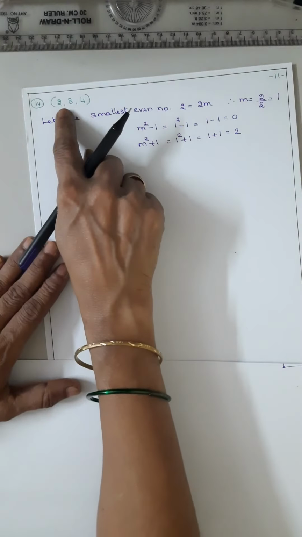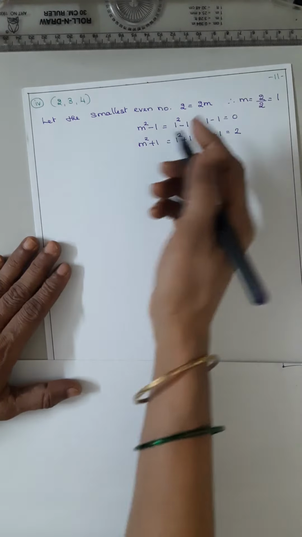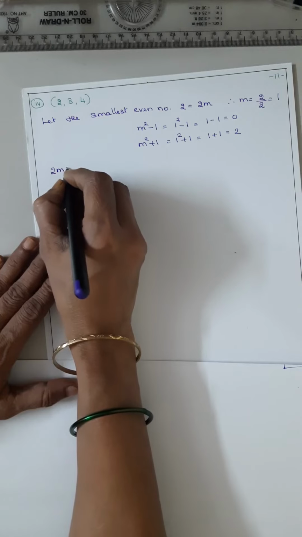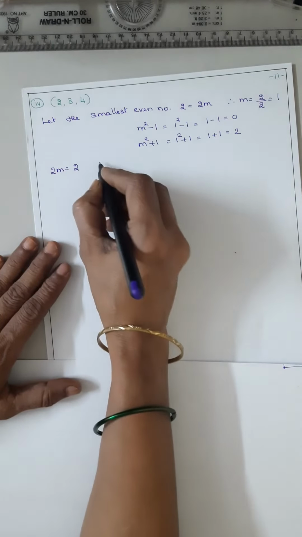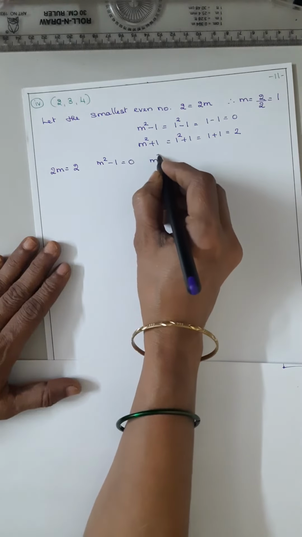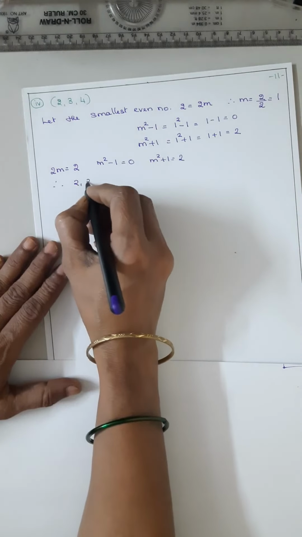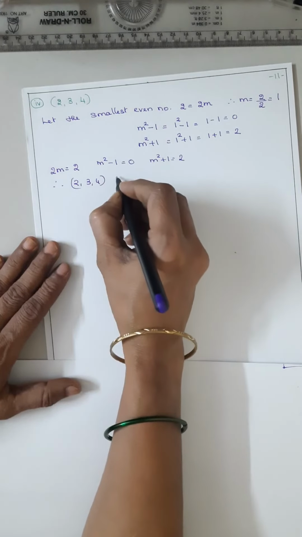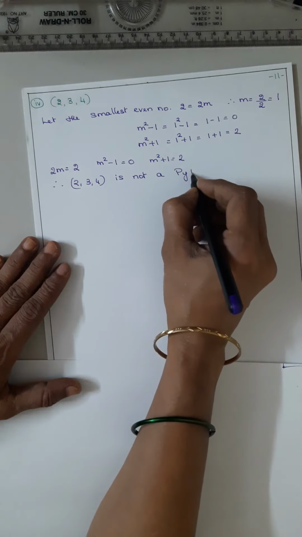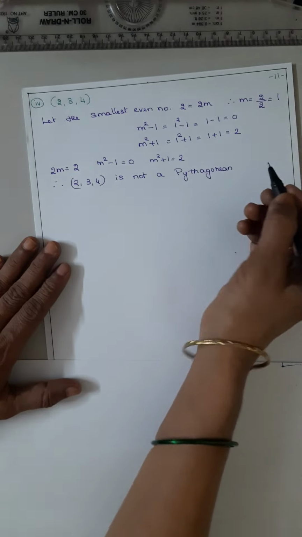So 2m is 2, and here we get 0 and 2, no. So here 2m is equal to 2, m squared minus 1 is equal to 0, m squared plus 1 is equal to 2. Therefore 2, 3, 4 is not a Pythagorean triplet.